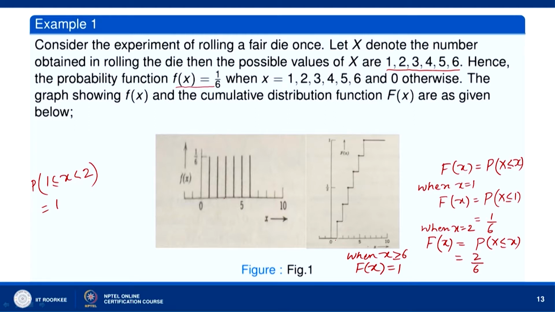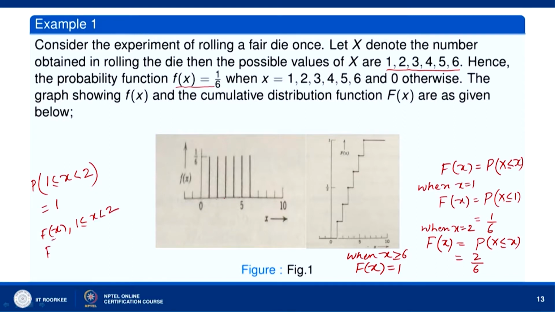So, here for the 1 to 2 interval, the cumulative distribution function remains 1 by 6. Okay. So, F(x) is equal to 1 by 6 for the interval 1 less than or equal to x less than 2.